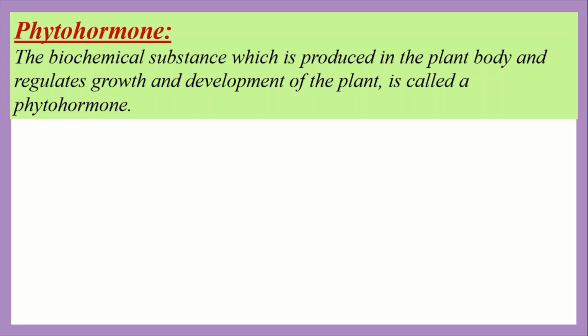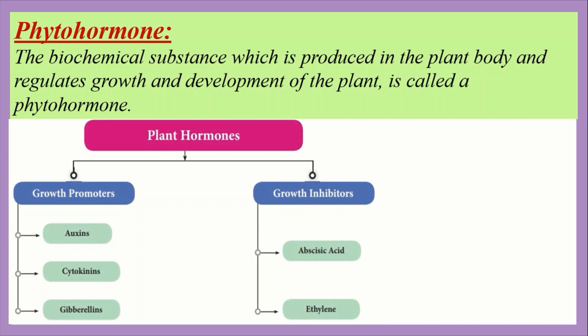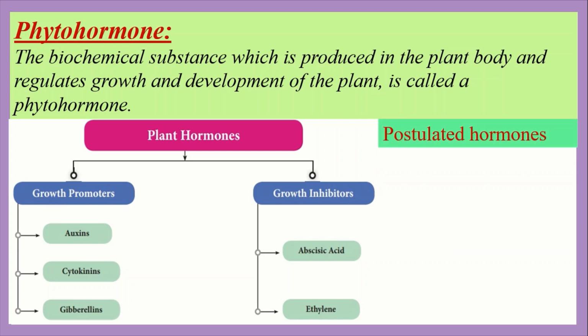Every cell of a plant has the ability to produce hormones. The main natural phytohormones are of two types, mainly growth promoters and growth inhibitors. Growth promoters are auxins, cytokinins and gibberellins, and growth inhibitors are abscisic acid and ethylene. Besides these hormones, there are some other hormones which could not be separated or identified. They are also called postulated hormones.